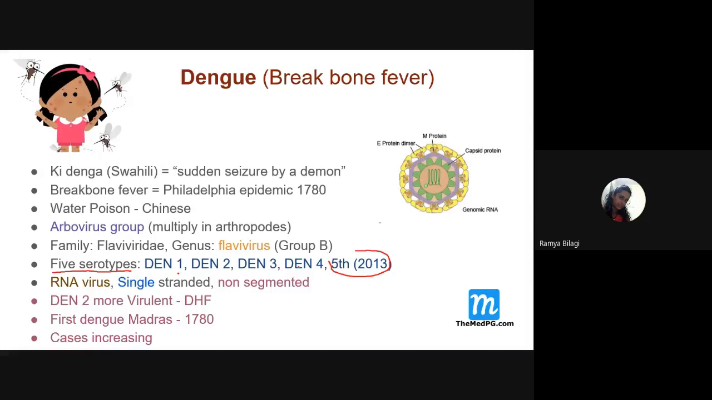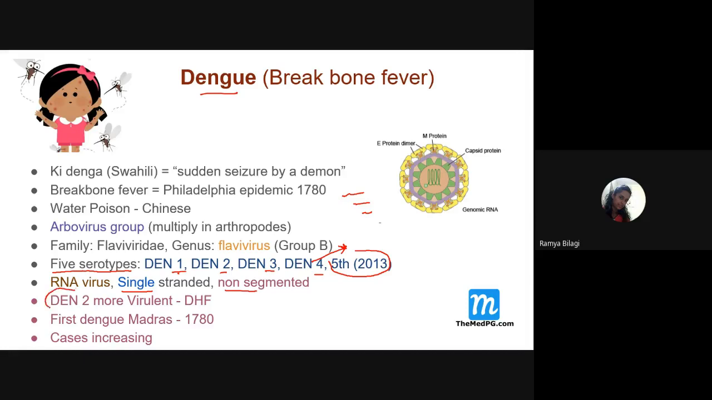But as of now, the very important ones for us are which ones, students? Dengue serotypes 1, 2, 3, and 4. These four serotypes are very important because during vaccine production, these four serotypes will be used to give protection from dengue. And it is an RNA virus, single stranded and non-segmented. As we have already understood, viruses can be segmented or non-segmented. So this dengue virus is a non-segmented RNA virus.